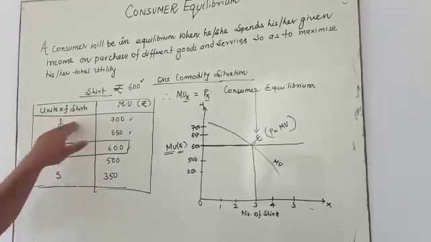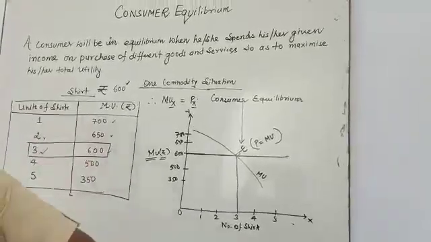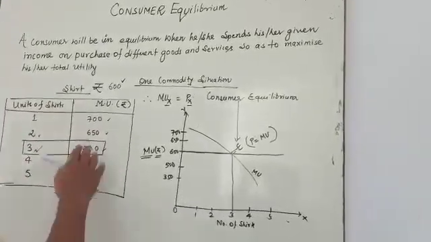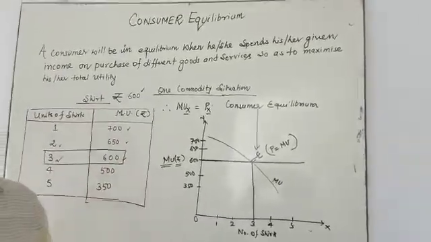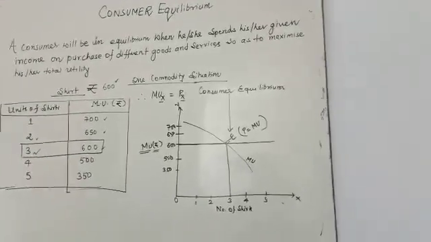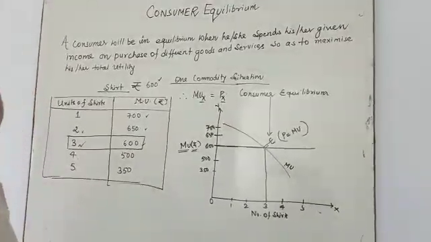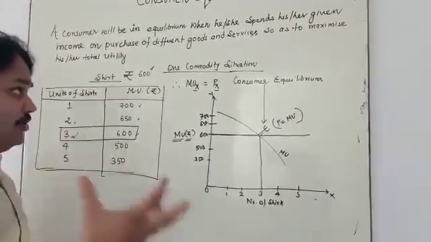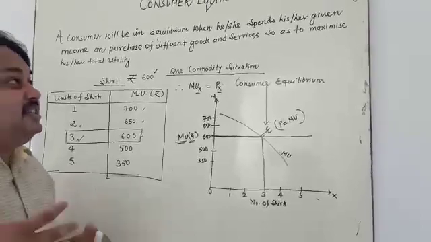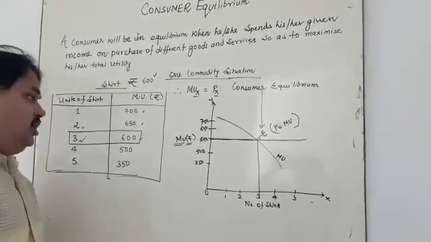But when the consumer buys only one shirt, the marginal utility is 700. It is common in our day-to-day life, my dear student. When you have a limited income, you spend it on a particular commodity to maximize your utility.